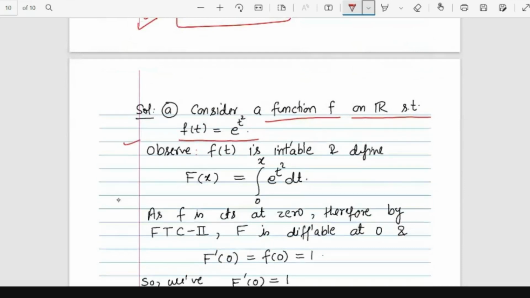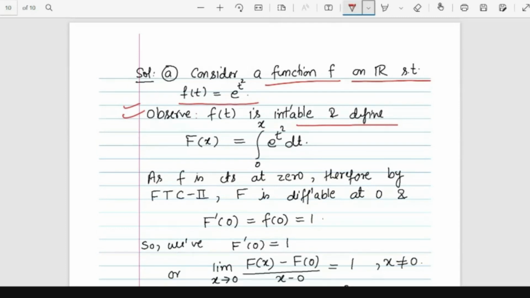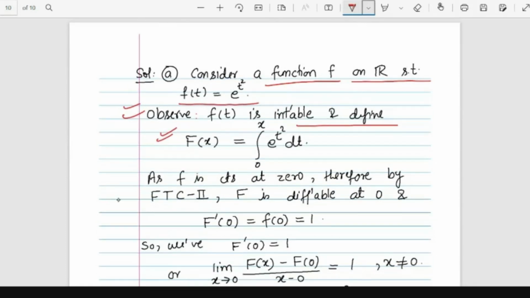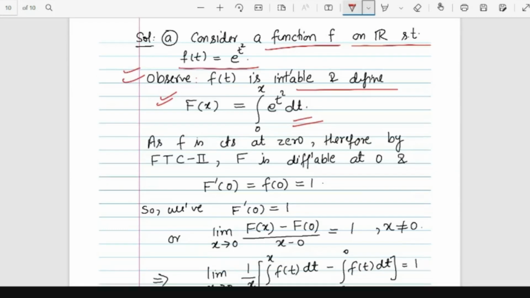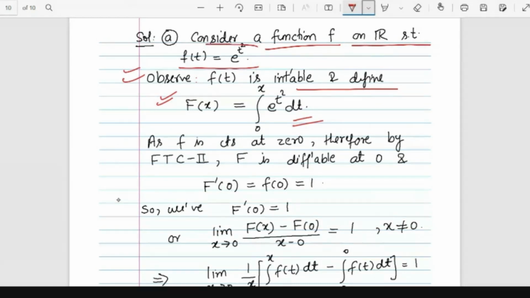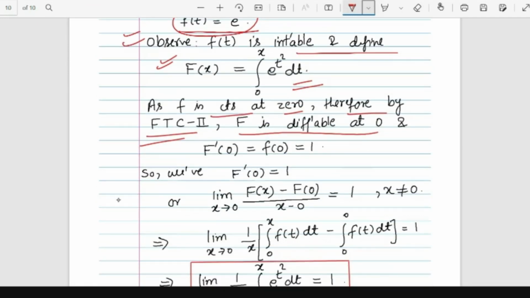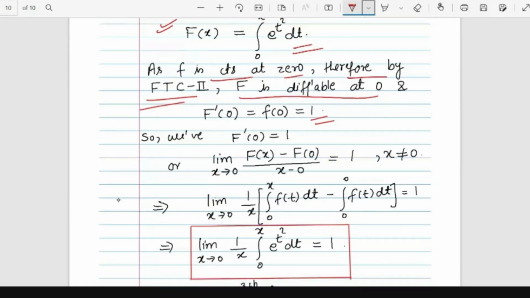Observe that this f of t is integrable. Then, using the fundamental theorem of calculus, we define the integral function capital F of x equal to the integral from 0 to x of e raised to power t square dt. This is my small f, and we define the integral of this function by capital F of x. Small f is continuous at 0. Therefore, by fundamental theorem version 2, capital F, the integral function, is differentiable at 0, and F dash 0 is equal to f of 0, which is equal to 1.